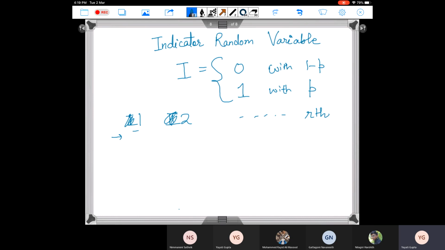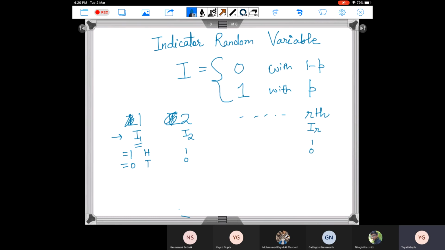For the first toss, I1 is the indicator random variable. I1 equals 1 if a head shows up, and it equals 0 if a tail shows up. Similarly, for the second toss, I have I2, which is again 1 if you get a head and 0 if you get a tail, and so on up to IR.